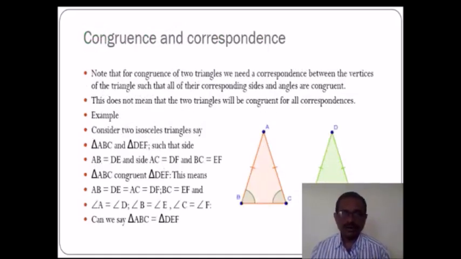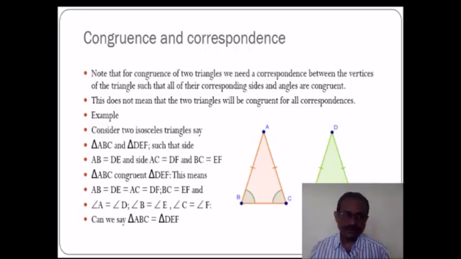Note that for congruence of two triangles, we need a correspondence between the vertices of the triangles such that all of their corresponding sides, that means three pairs of corresponding sides, and three pairs of corresponding angles, are congruent. This does not mean that the two triangles will be congruent for all correspondences. So here he knows that there are types of correspondence.